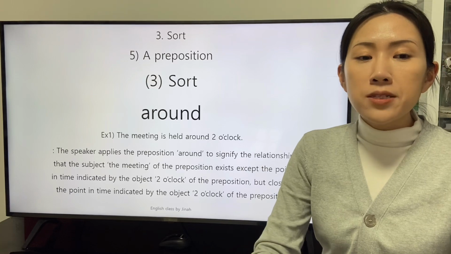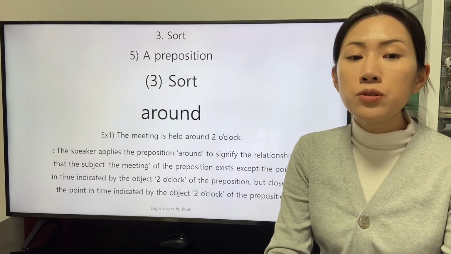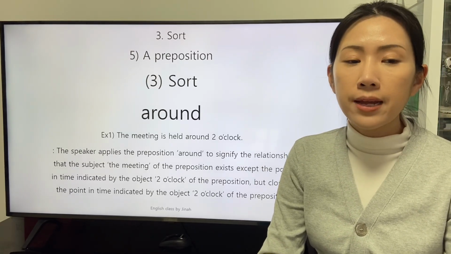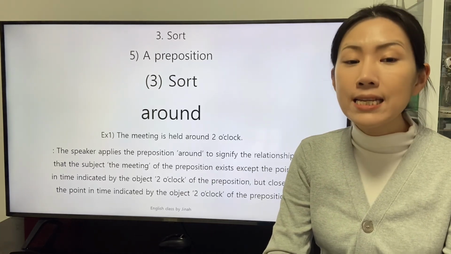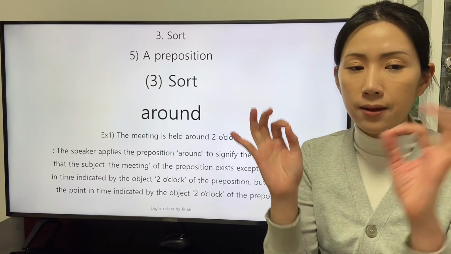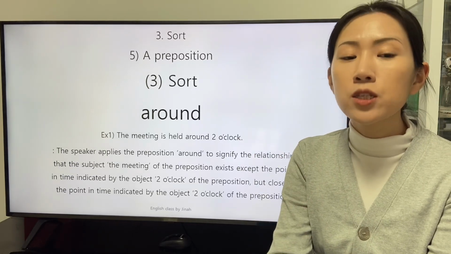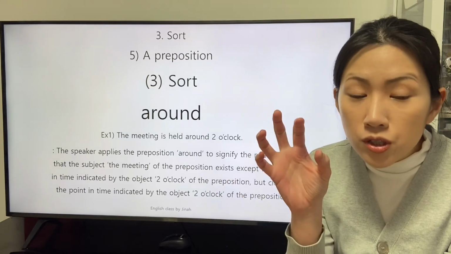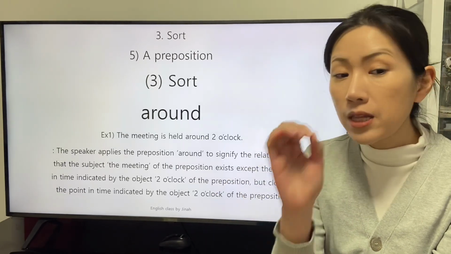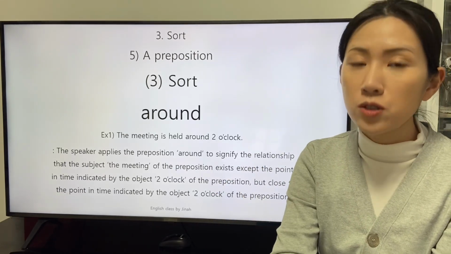The speaker applies the preposition around to signify the relationship that the subject, the meeting, of the preposition exists, except the point in time indicated by the object 2 o'clock of the preposition, but close to the point in time indicated by the object 2 o'clock of the preposition.